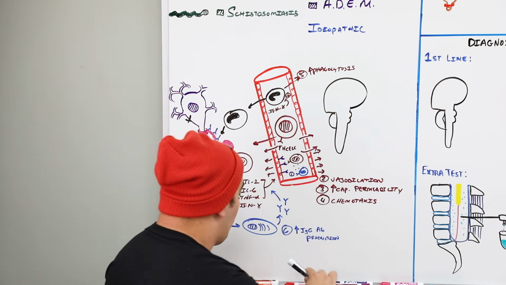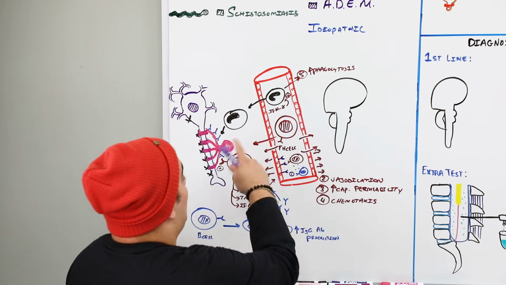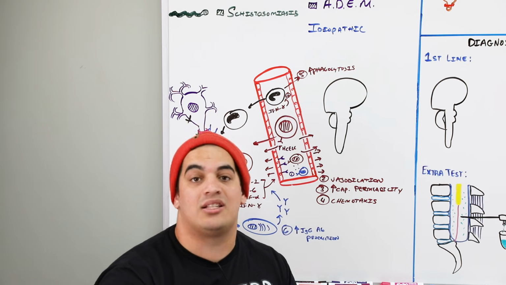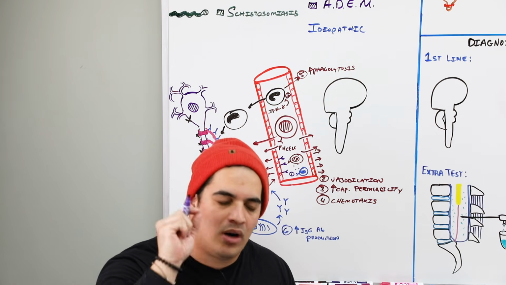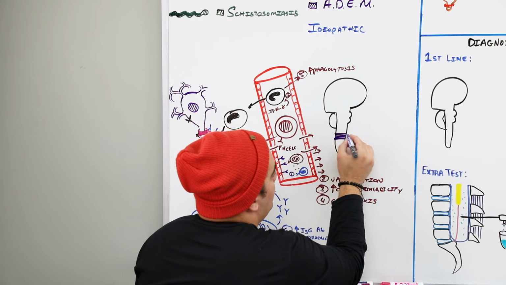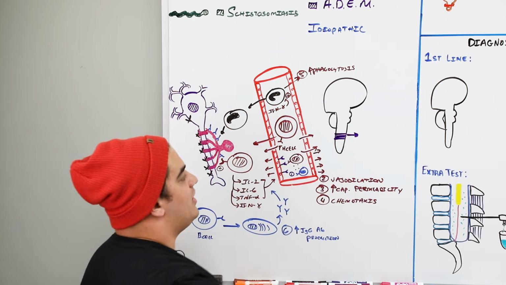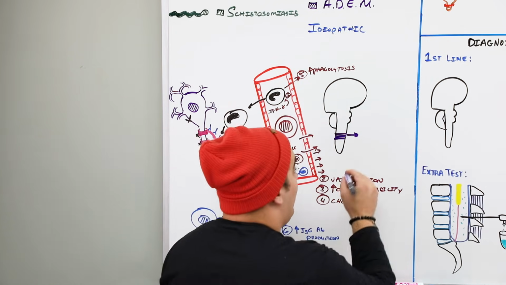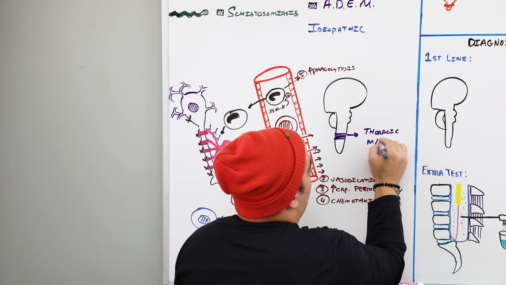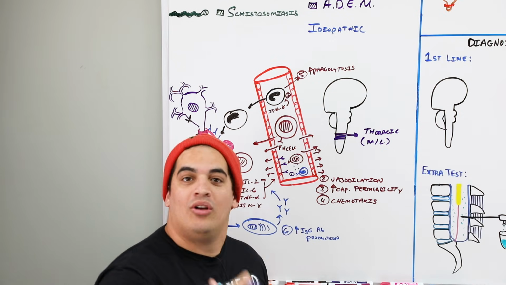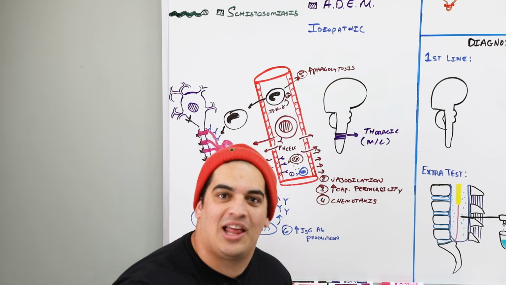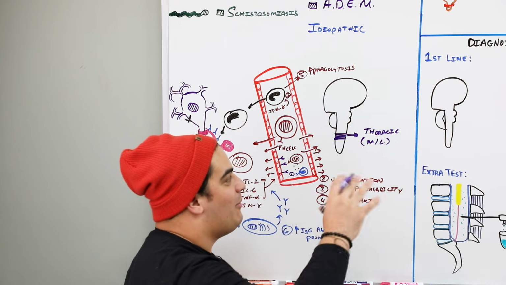Now, last thing before we move on here is that all of this type of inflammation loves to occur in the spinal cord. And it can occur at any point in the spinal cord. But the most common one, and the thing that will be asked on your exams, is the thoracic spinal cord. So the most common location for all of this madness to occur is in the spinal cord, but the thoracic aspect is the most common place in the spinal cord for a lot of this demyelination and inflammation of the neurons to occur. Now that we've gone over that, let's now talk about some of the clinical features.